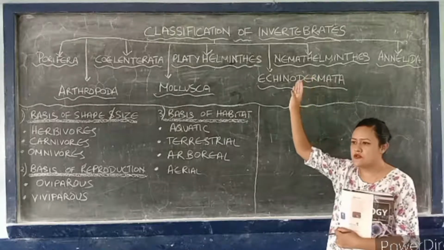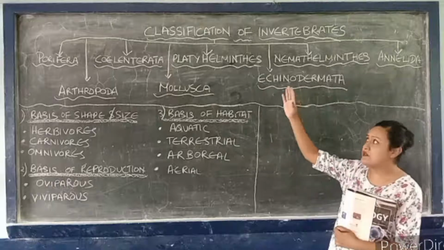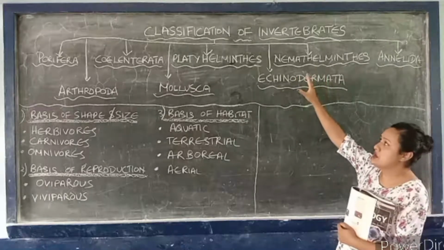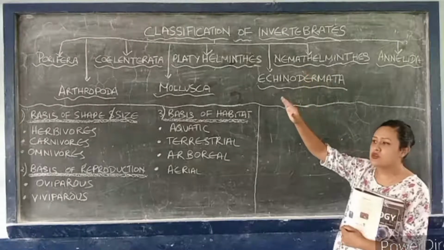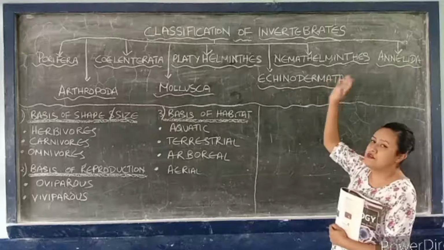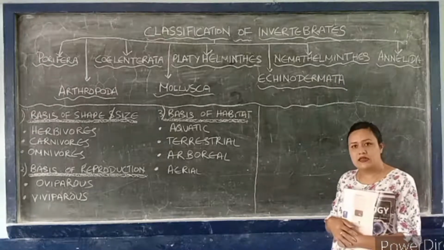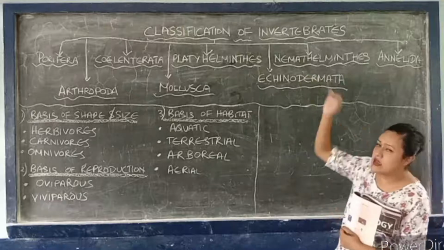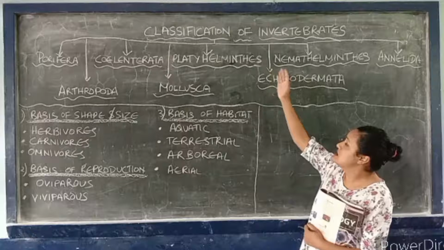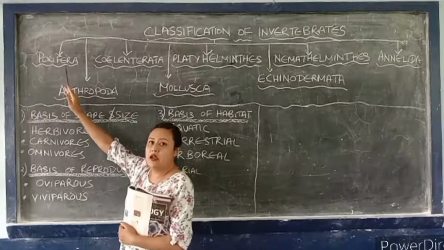Most of the animals, according to their shape, structure, habitats and so on, are classified as invertebrates. These invertebrates are classified into many groups, known as phyla. Now you need to listen to the pronunciation carefully. The invertebrates are classified into Porifera,